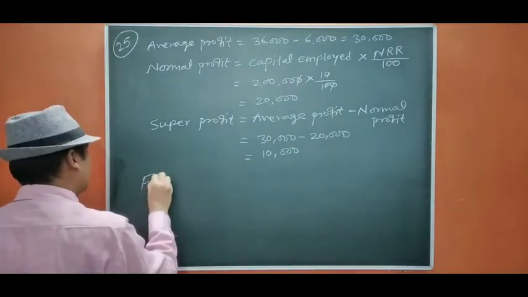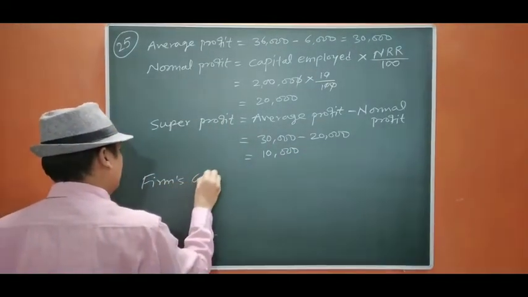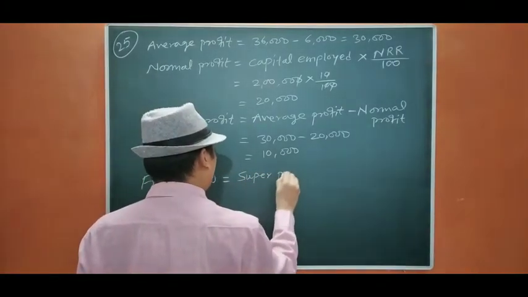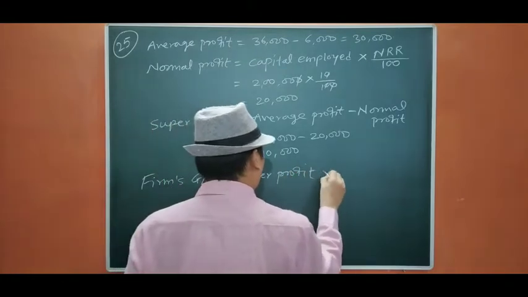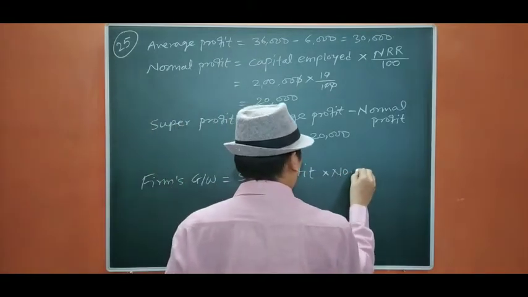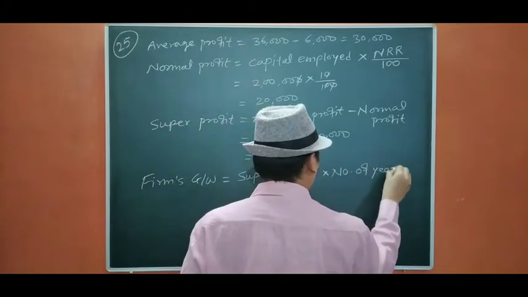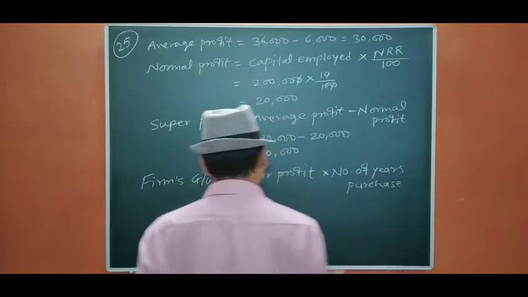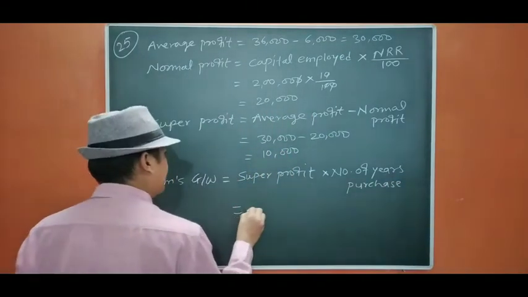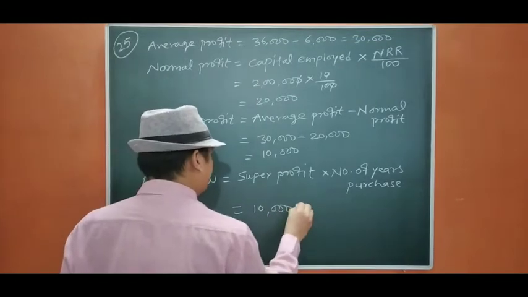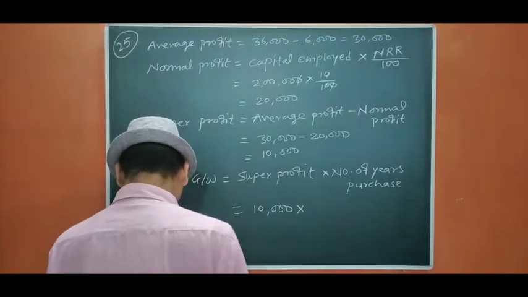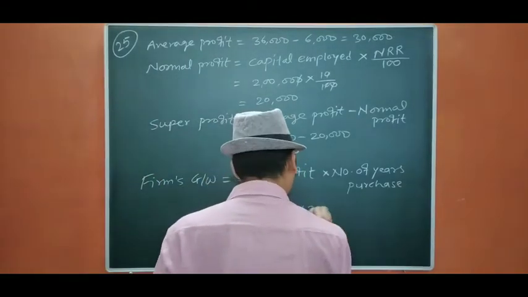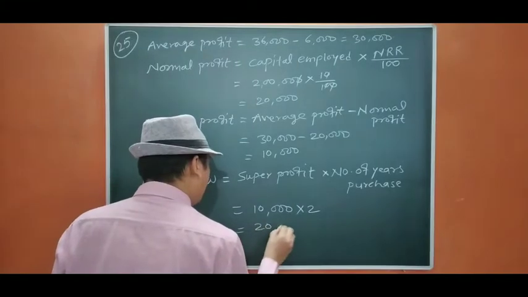Then firm's goodwill equals super profit into number of years purchase, that is 10,000 into 2, the number of years purchase given is 2, that will be 20,000.